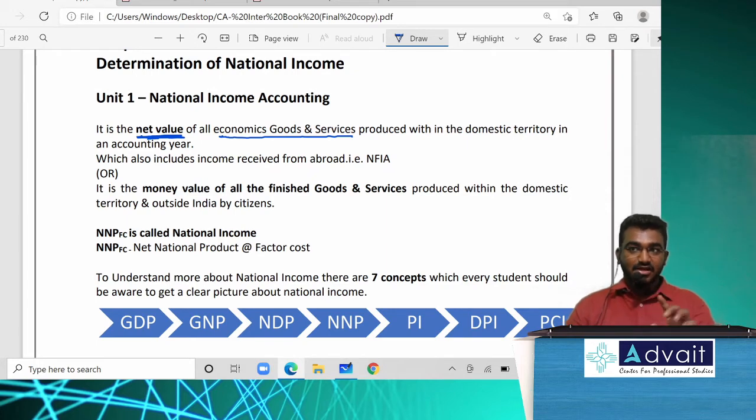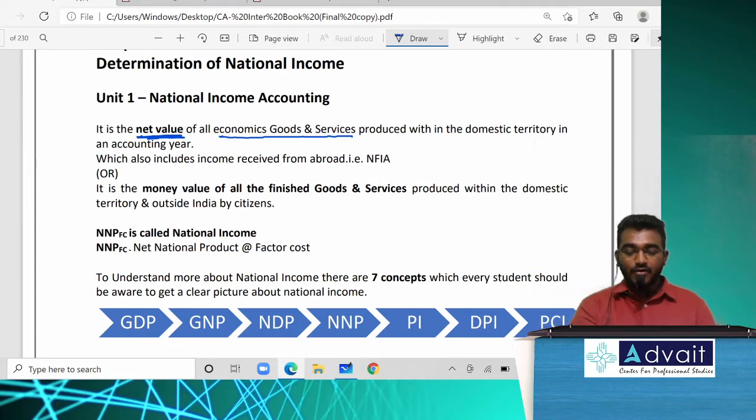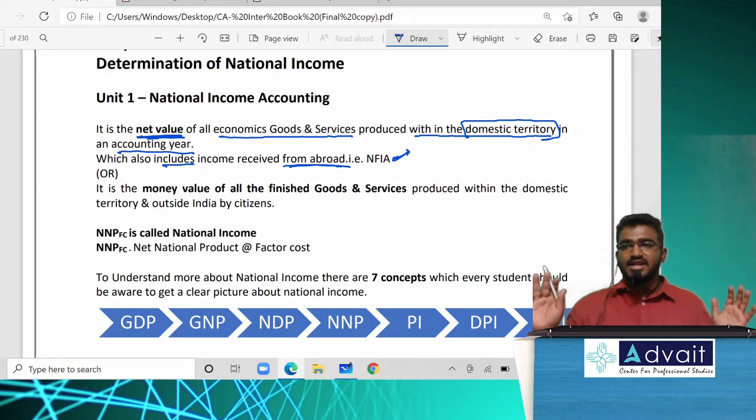So what is national income? I'm going a little more technical. It is a little confusing, so concentrate here. It is a net value. Whenever we see this word net, one thing has to strike your mind. It is after depreciation of all economic goods and services produced within a country, which also includes income received from abroad. In the easiest way, it is the money value of finished goods and services.